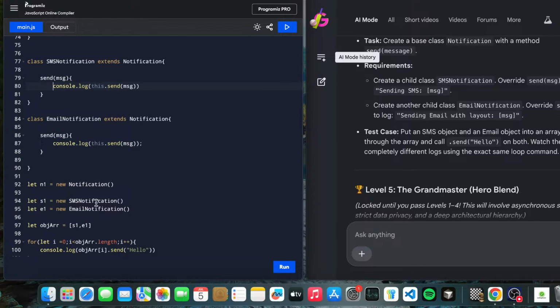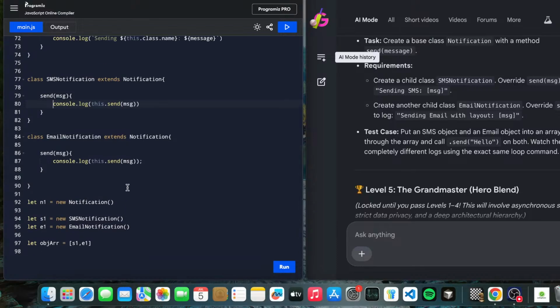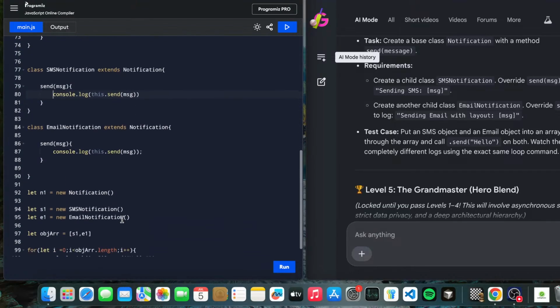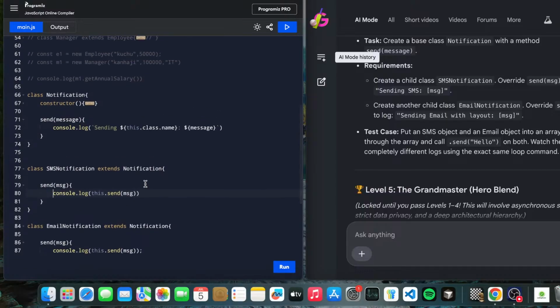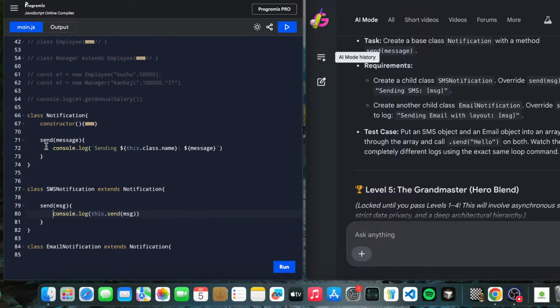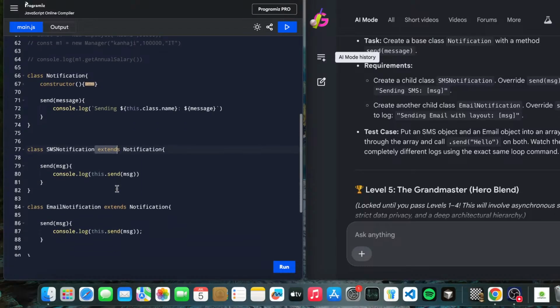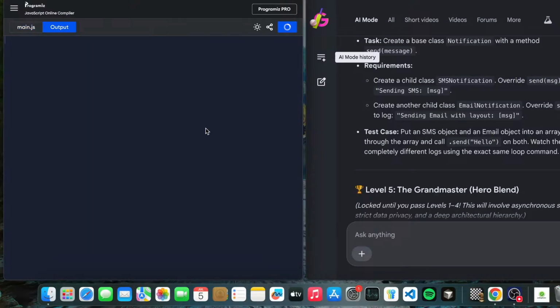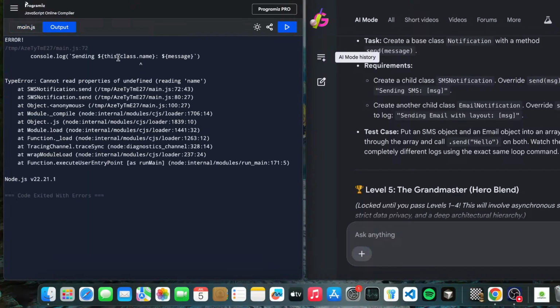Okay, so new keyword, EmailNotifications. The extends keyword we have used. First, this is a parent class and this is a child class we are inheriting, so we use extends. I think we should use super. Let's try with super.send. Okay, this.class name.